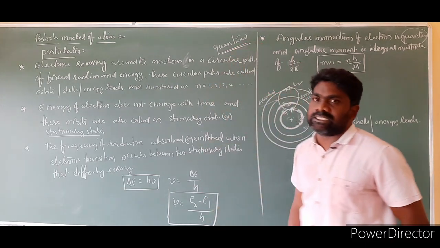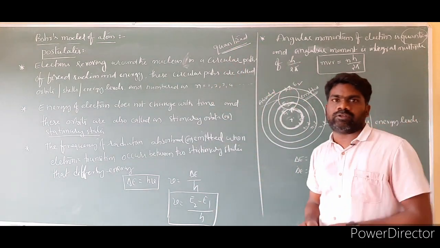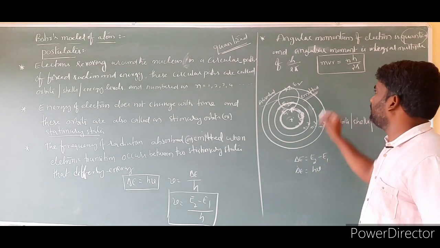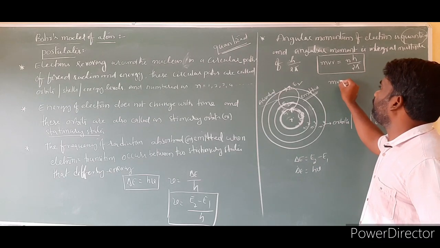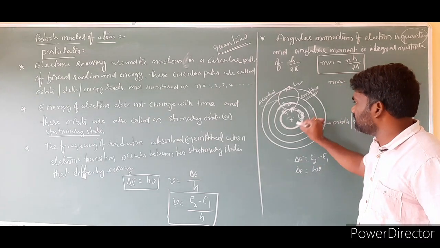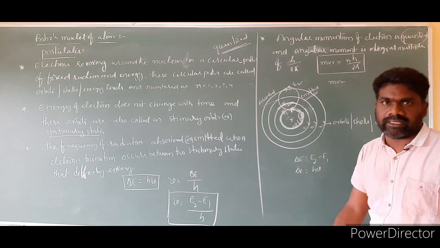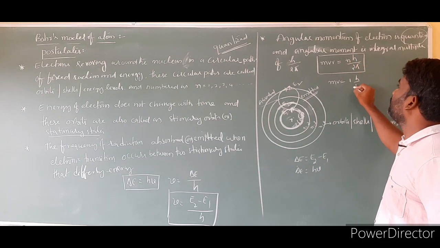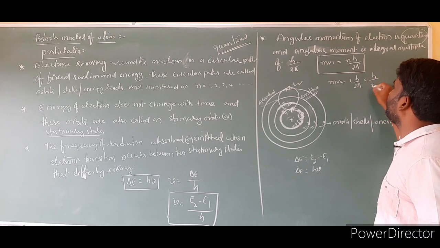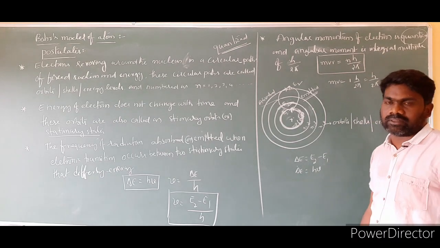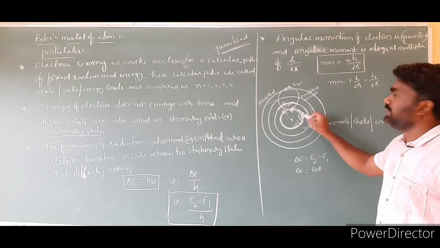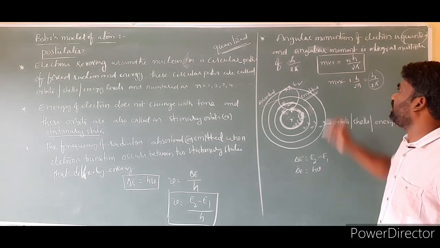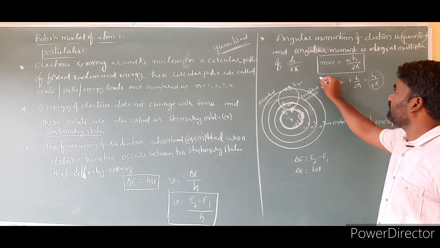So the meaning of quantized is to have a specific or particular value. Suppose an electron is present in the first orbit. What is the formula? mvr is equal to nh by 2 pi, and for the first orbit n is equal to 1. So it is 1 times h by 2 pi, which is equal to h by 2 pi. The angular momentum of the electron present in the first orbit is h by 2 pi. The value is fixed, a constant value.